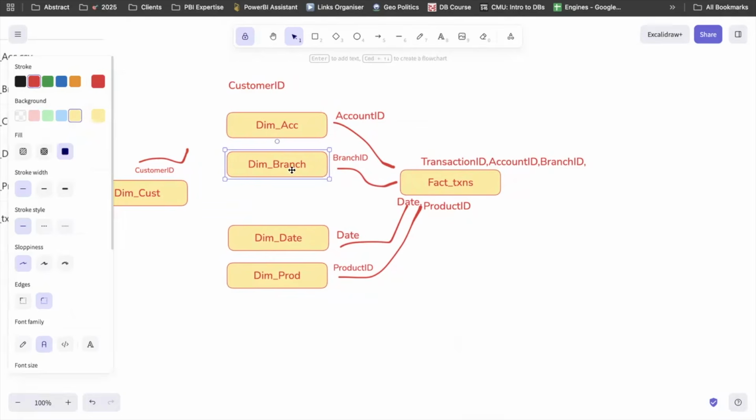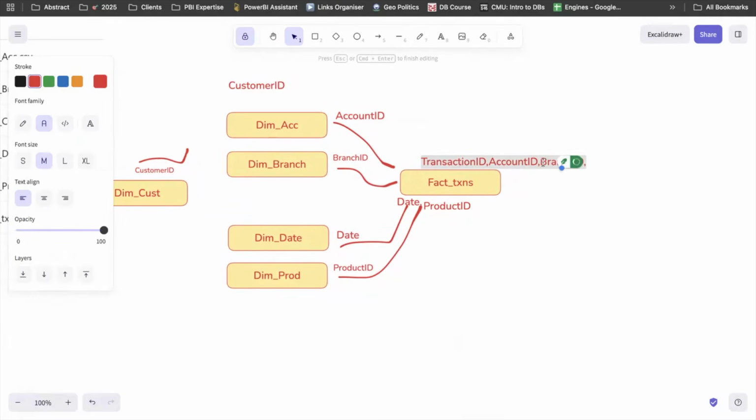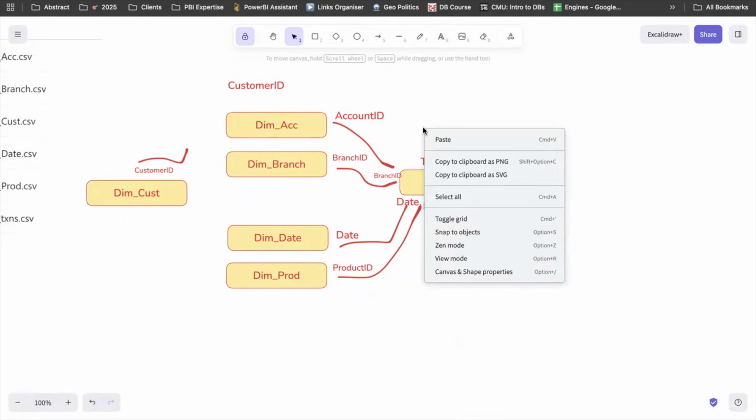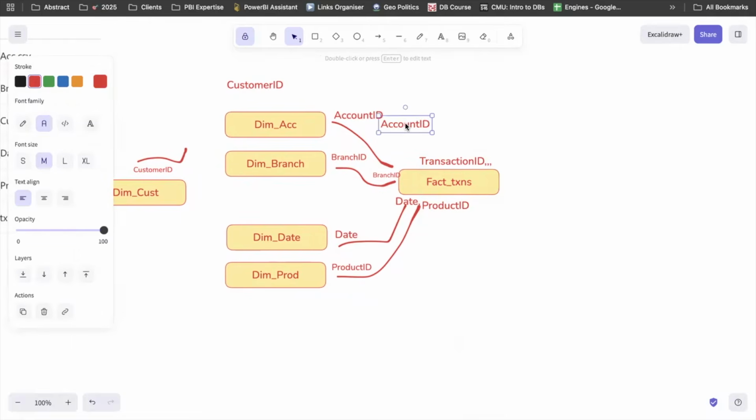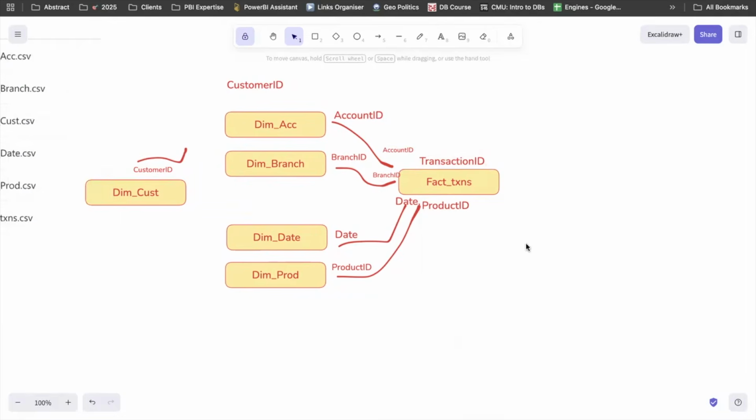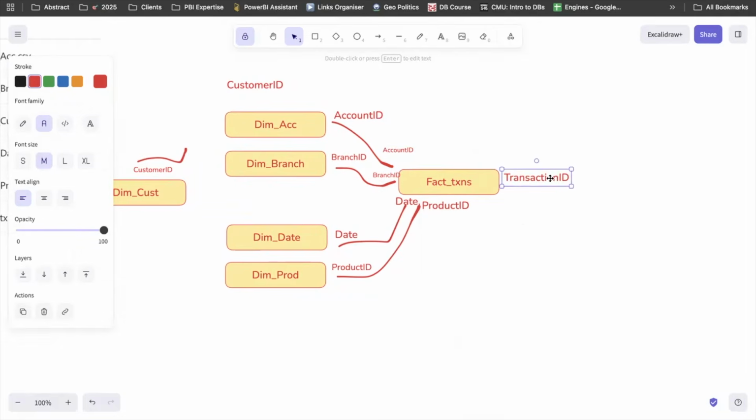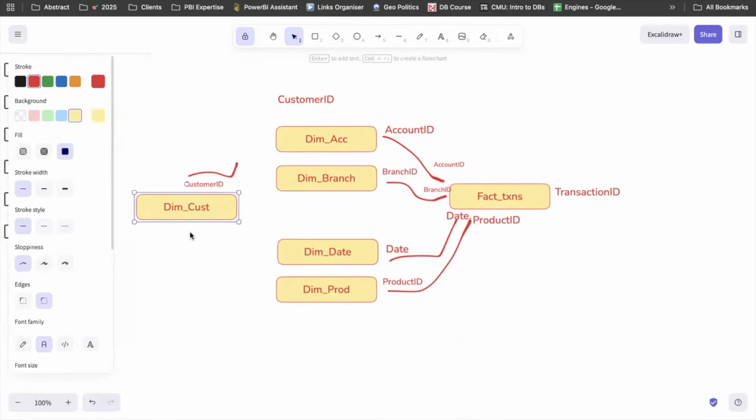Okay. So dim branch, we have the branch IDs. I can leverage this as a column. So I will very quickly do this. And I have account ID also. I will copy this and this will be used to connect my dim account to my fact. And we have transaction ID, which makes sense, which could be the base or primary key for my fact table. I will keep it here. Now our one table is floating, disconnected, right? So it's not connected to any table.